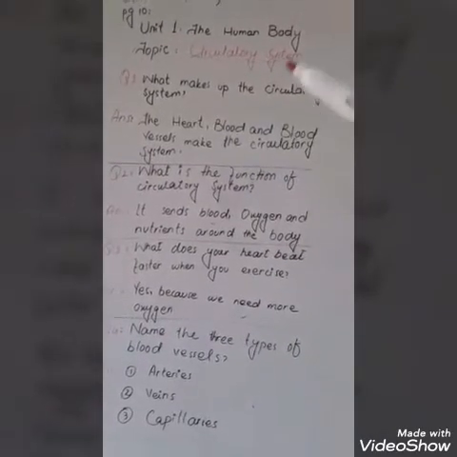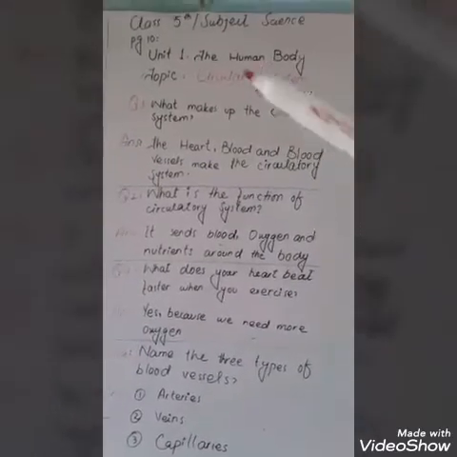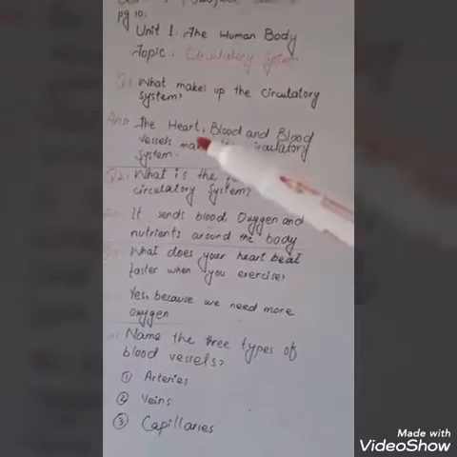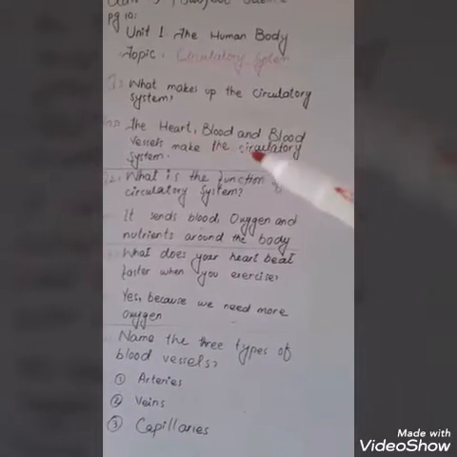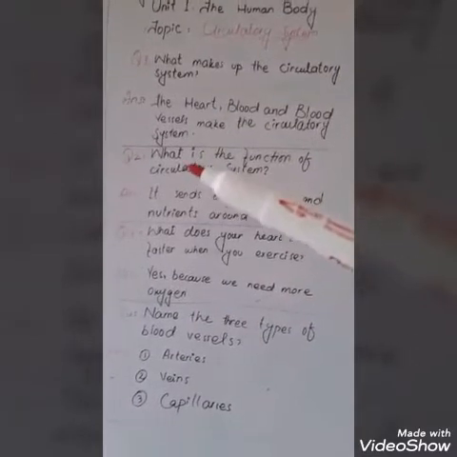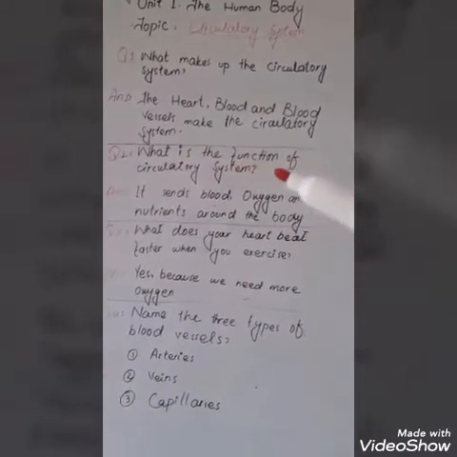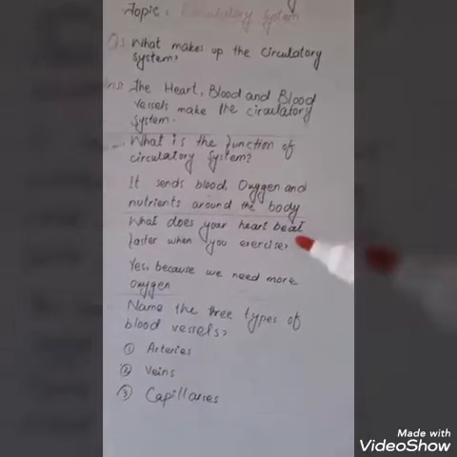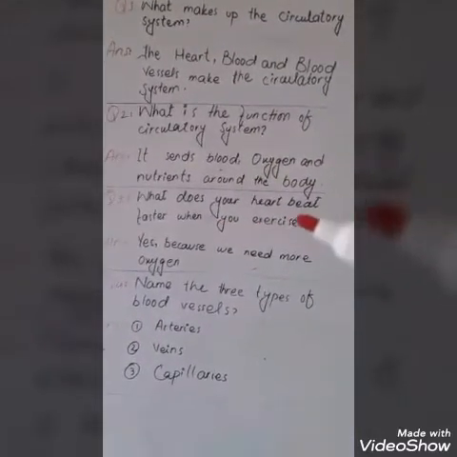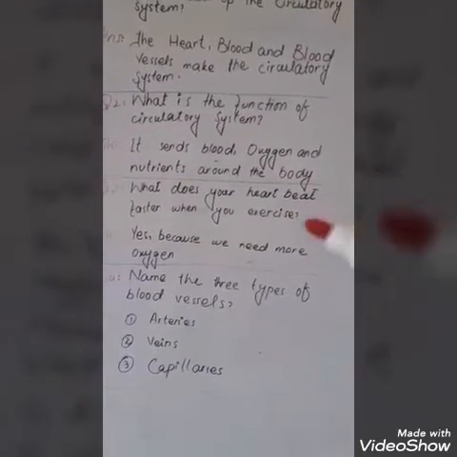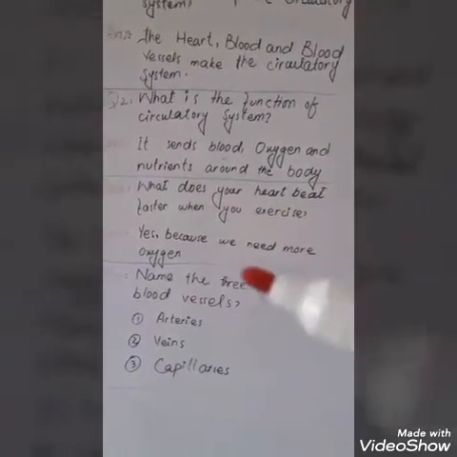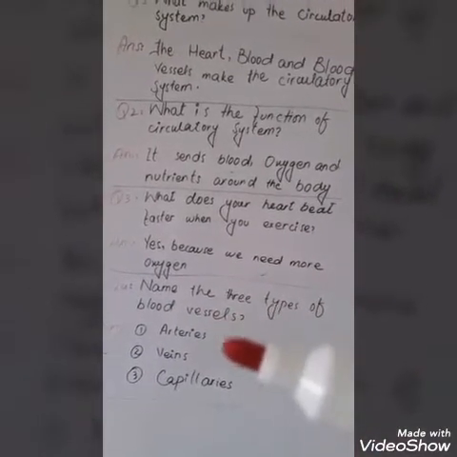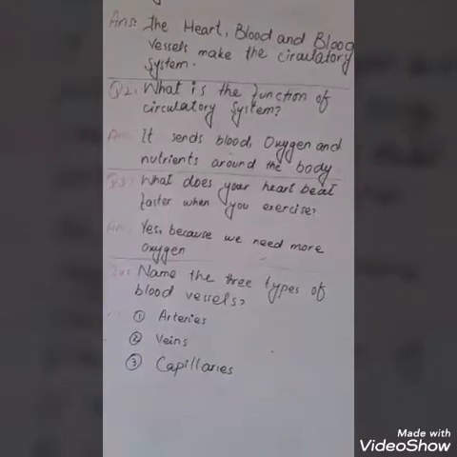On the board you can see some important questions of exercise at page 10. First question, what makes circulatory system? The heart, blood and blood vessels make the circulatory system. Question number 2, what is the function of circulatory system? It sends blood, oxygen and nutrients around the body. Question 3, why does your heart beat faster when you exercise? Yes, because we need more oxygen. Question number 4, name the 3 types of blood vessel: arteries, veins, capillaries.